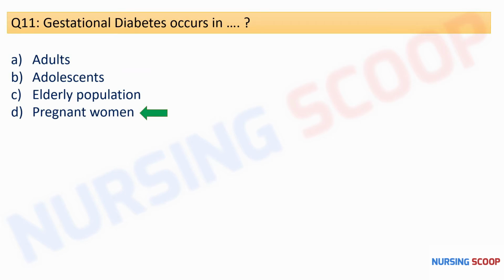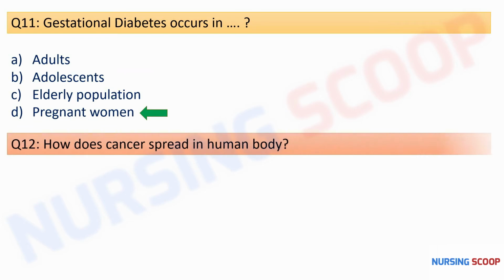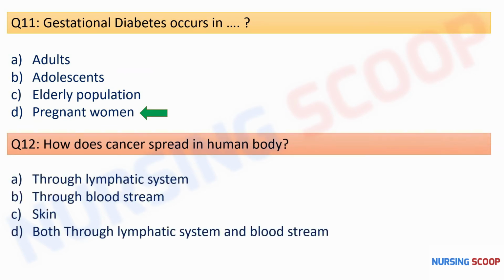So with this, moving to our next question, how does the cancer spread in human body? Options are through lymphatic system, through bloodstream, skin, or option D is both through the lymphatic system and bloodstream. So again, very easy question. The correct option is option D.